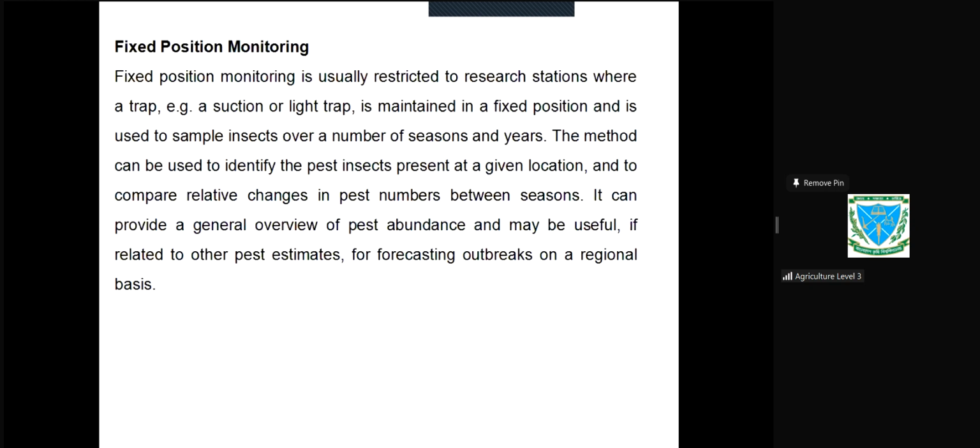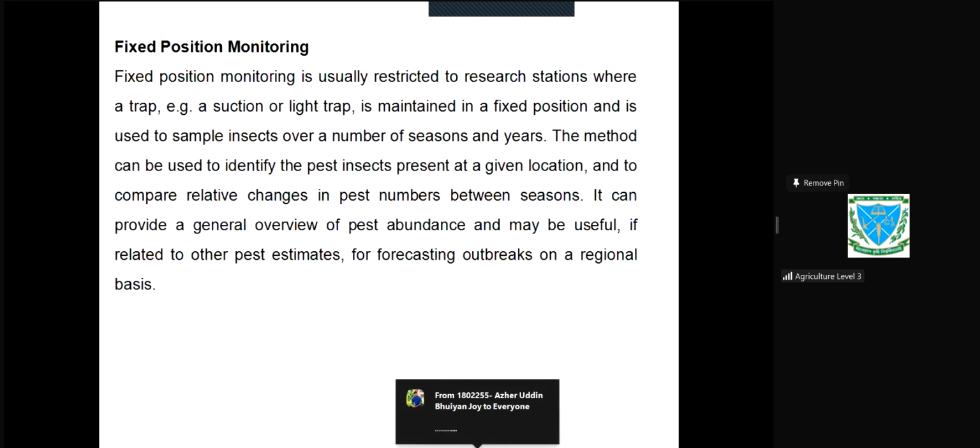Clear? In the field-based monitoring we can compare the data among different locations, but in fixed position monitoring this is not possible. In fixed position monitoring we can only compare the data among different times, different seasons, different years. It can provide a general overview of the pest abundance and may be useful if related to other pest estimates for forecasting outbreaks on a regional basis. So you see, this data is only used in a region, but for the field-based monitoring, this is used for different regions. Clear? Sometimes questions ask us to differentiate between field-based and fixed position monitoring.